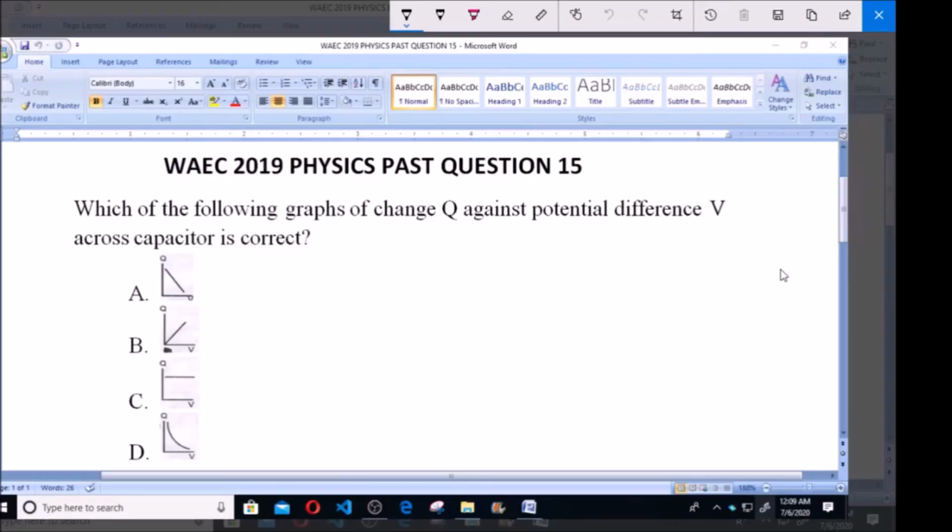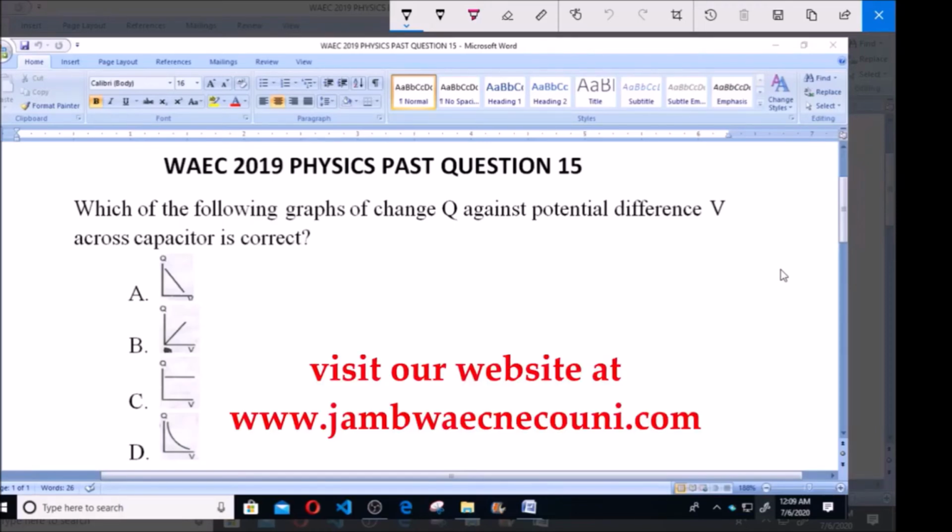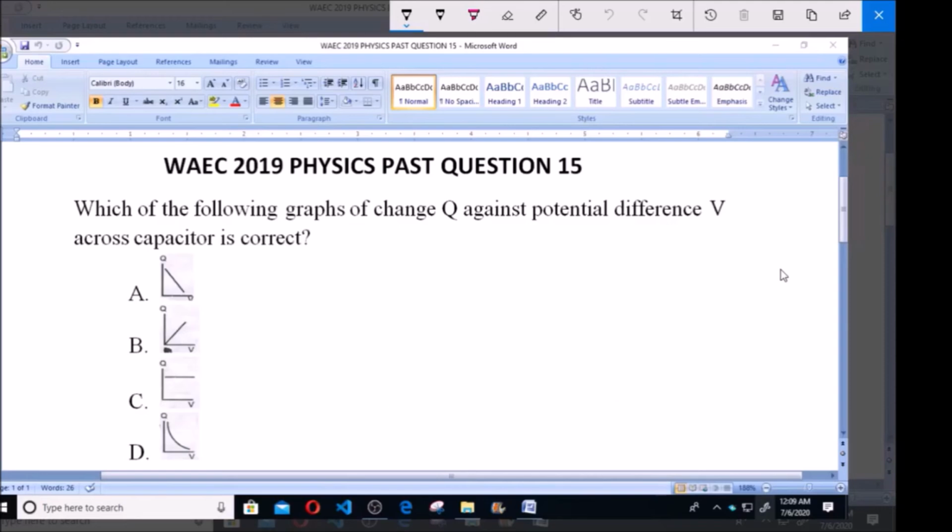Welcome. Today we're going to be looking at WAEC 2019 physics past question number 15. Which of the following graphs of change Q against potential difference V across a capacitor is correct? A, we have this sketch. B, we have this sketch. C, we have this, and D, we have this.